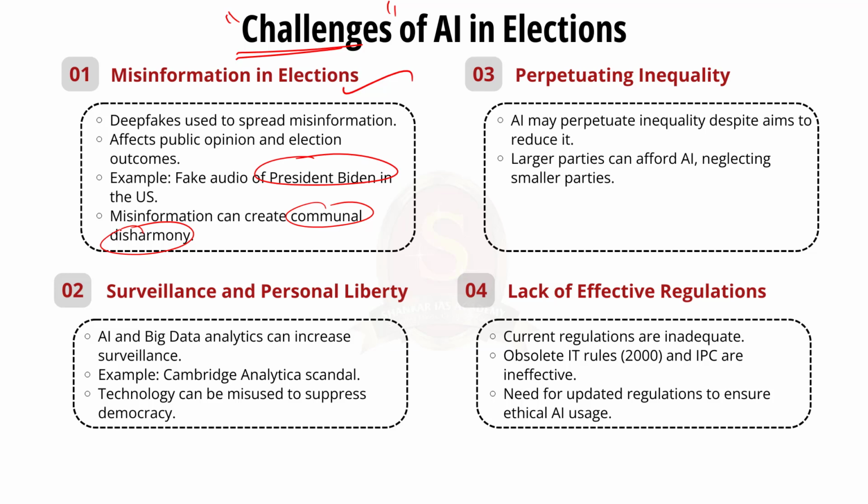Secondly, AI and big data analytics could be used for increasing surveillance and curbing personal liberty. For example, the Cambridge Analytica scandal is a glaring example of using technology to suppress democracy. Thirdly, with the aim to reduce inequality, this may actually perpetuate it. This is because the larger parties can afford it while neglecting the smaller parties.